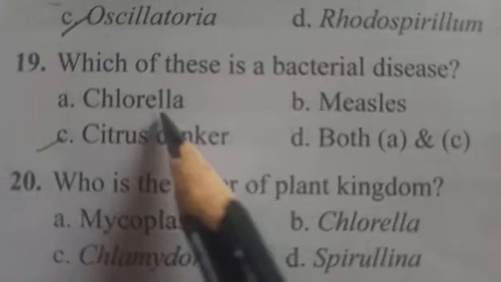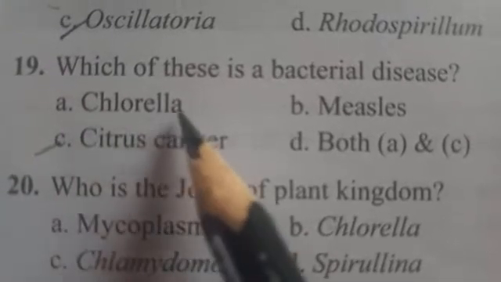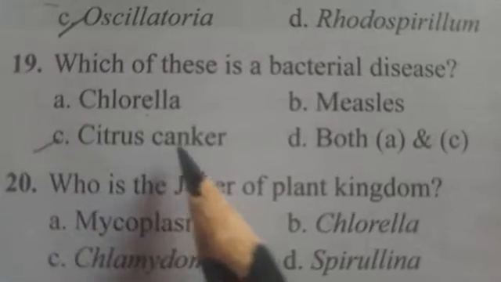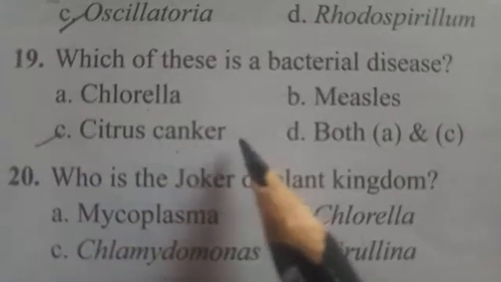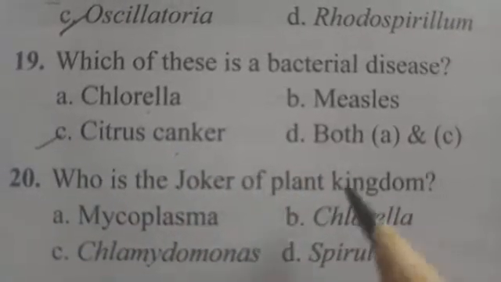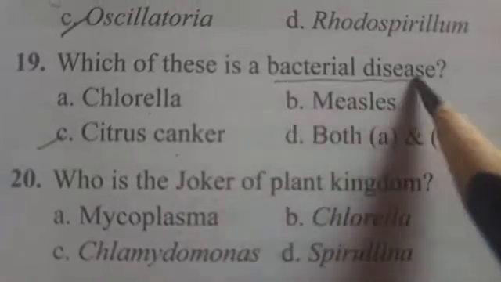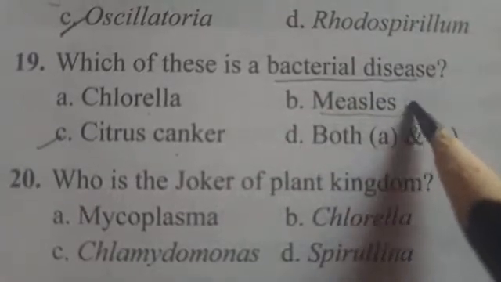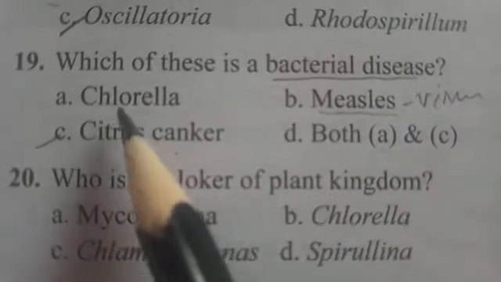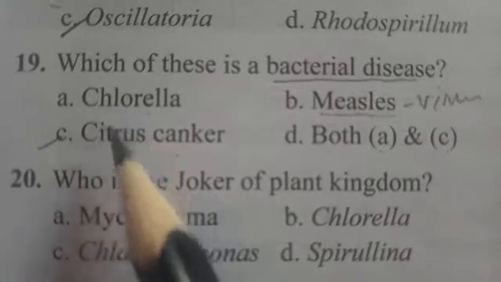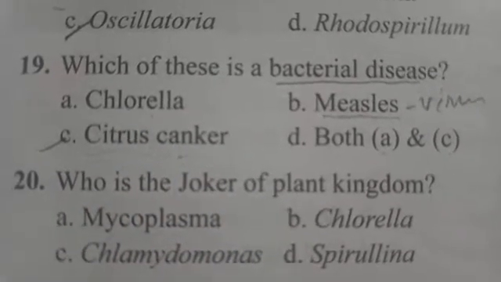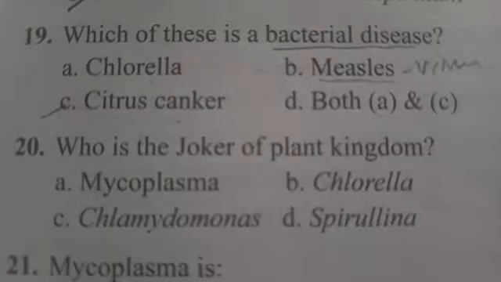Chlorella is not a disease name, it is a single-celled green algae. Citrus canker is the name of a disease that affects citrus lemon plants, and it is caused by Xanthomonas bacteria. They are asking about a bacterial disease. Measles is also a disease, but it is caused by a virus. A is not a disease name, so you have to choose citrus canker as the right answer. Next we will go.